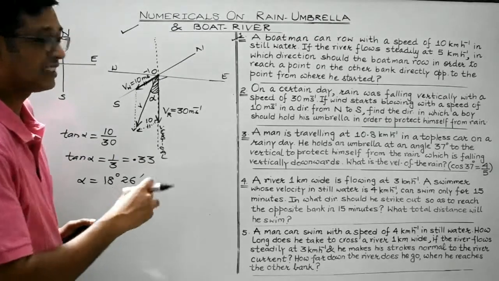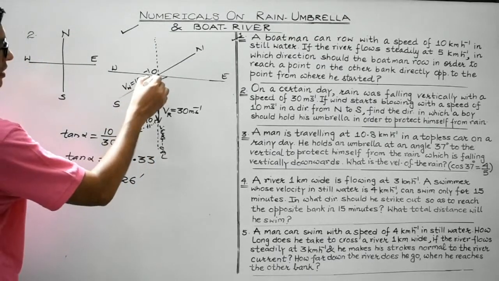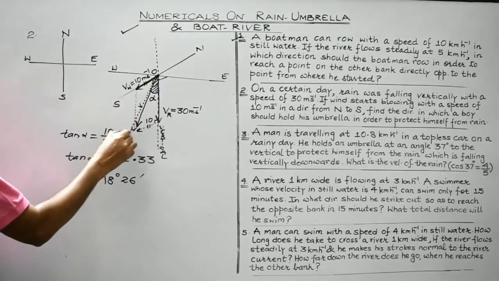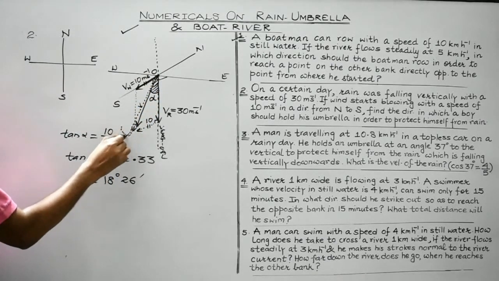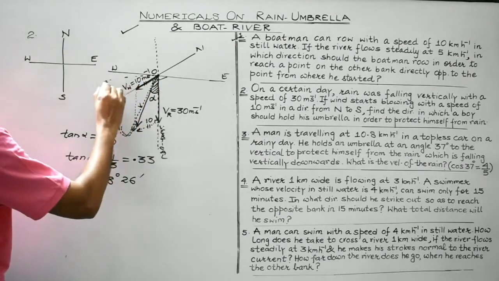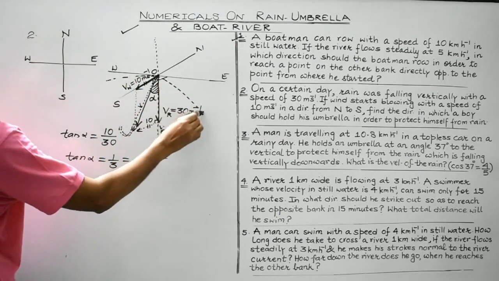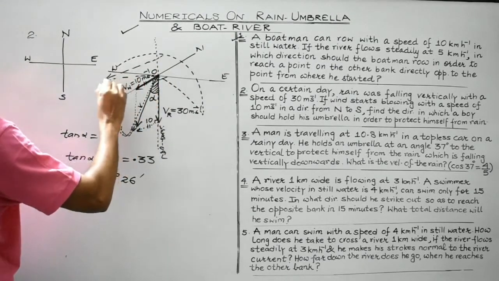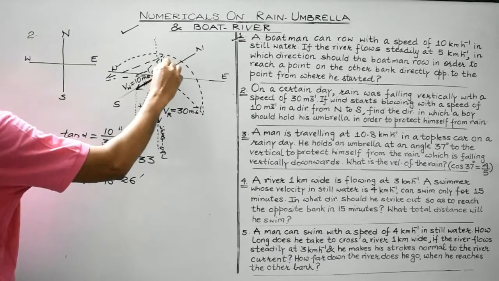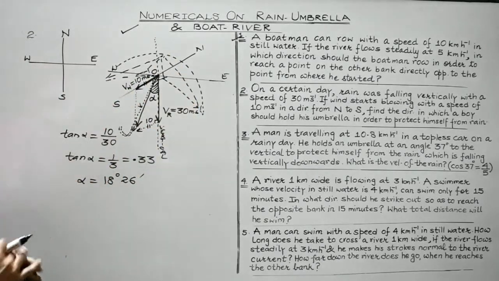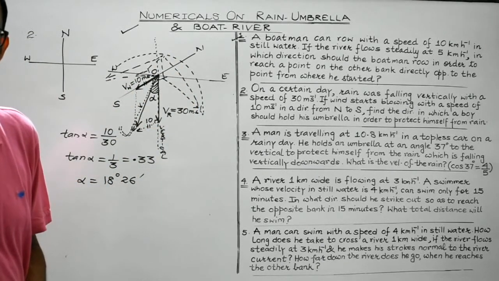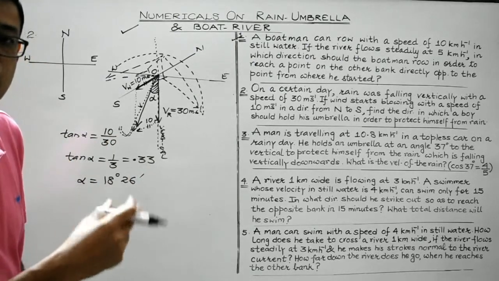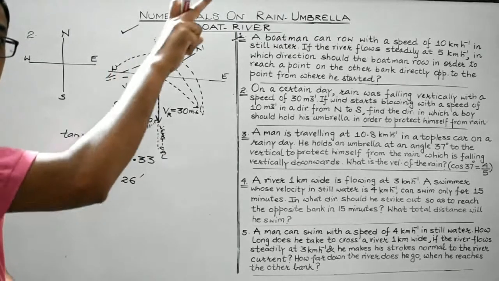So I will extend the diagram, right? I will try to elaborate it. It should be like this. This is, suppose, the umbrella. And he must hold the umbrella along this direction. So this is the umbrella, and he must hold his umbrella in such a direction so as to make an angle of 18 degree 26 minutes with the vertical towards north.